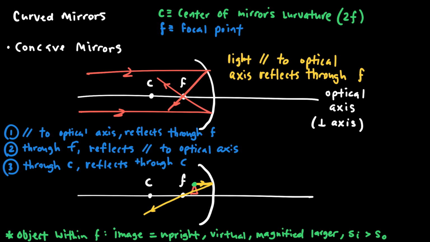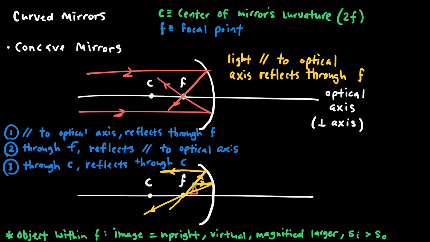The next ray I need to draw, ray number 2, is a ray that goes through the focal point but reflects parallel to the optical axis. So this would be a ray that goes through the focal point and through the point that I selected on the object, but then reflects parallel to the optical axis.